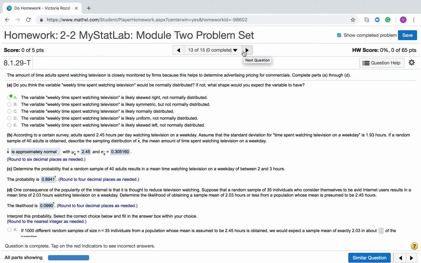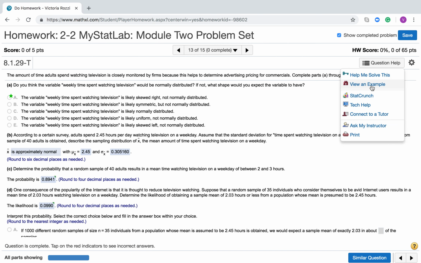So this is a video for homework 2. This is 8.1.29. I believe it's problem 13 of this problem set. And what can be difficult about this one is that it's a long problem, so we're just going to go through each piece here. One thing that I definitely like within the question help for this one is the view an example.